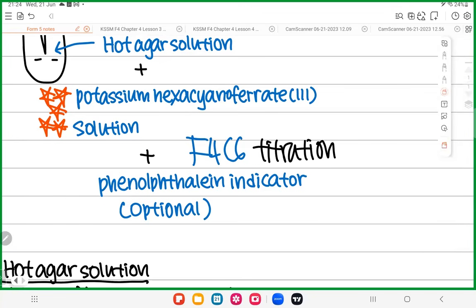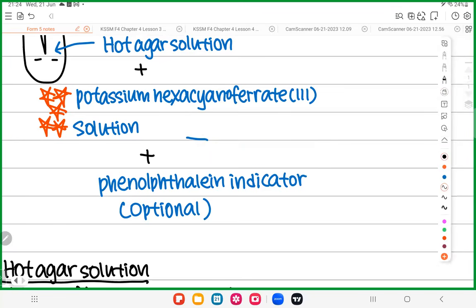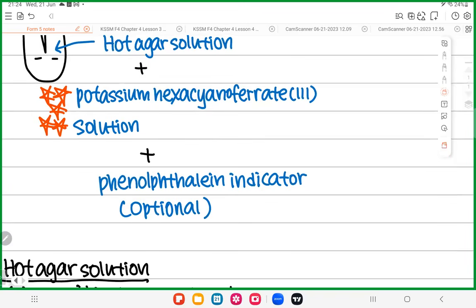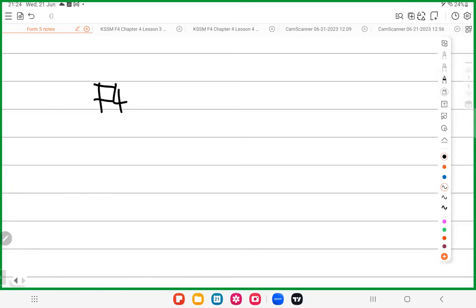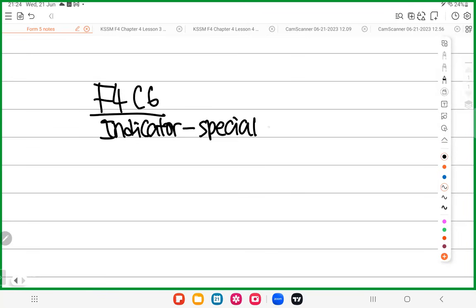This is related to your Form 4 Chapter 6, nothing to do with Form 5. This is indicator. So what is an indicator? An indicator is a special liquid. They are not solid, they are not gas, they are liquid. What's so special about the liquid?